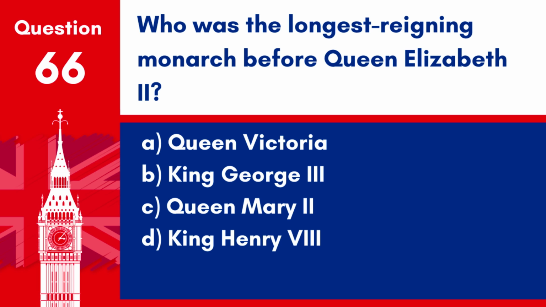A. Queen Victoria. B. King George III. C. Queen Mary II. D. King Henry VIII. Answer. A. Queen Victoria. Before Queen Elizabeth II, Queen Victoria was the longest reigning monarch, serving from 1837 to 1901.